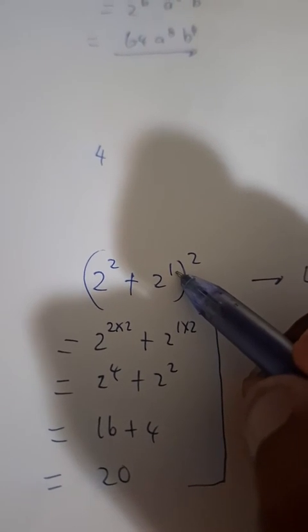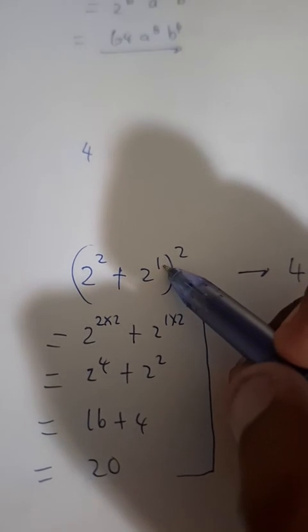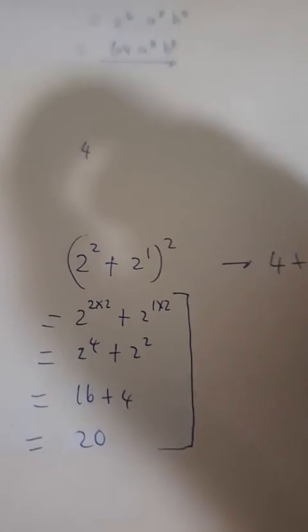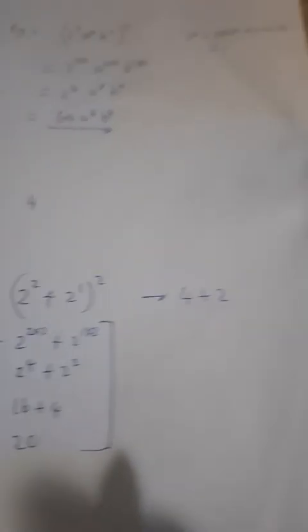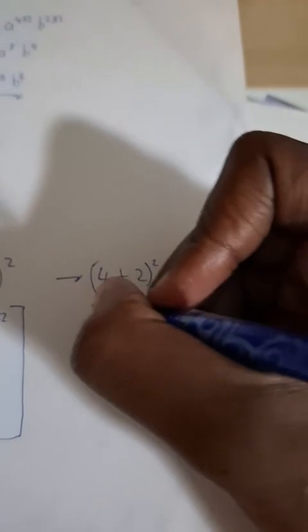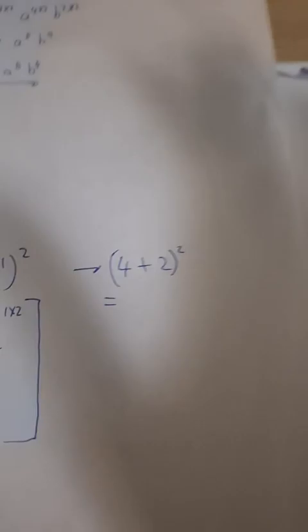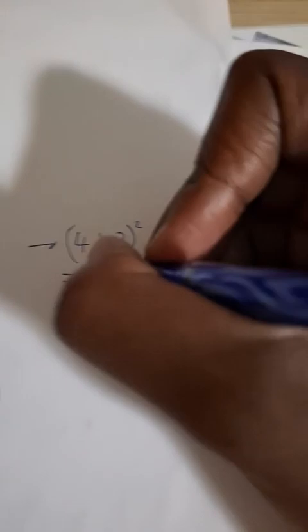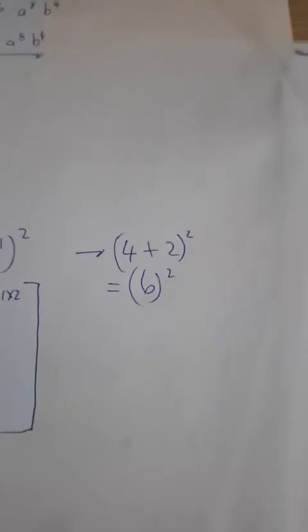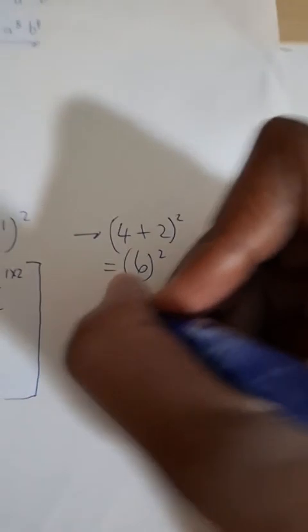Thank you for answering the first question. What's 2 to the power 2? You are 100% correct. Thank you. So 2 to the power 1 is 2. Thank you very much. What is 4 plus 2, guys? Okay, so that we can appreciate what's happening. 4 plus 2 is equal to what? Because 4 and 2, they are like terms, so we can actually add them. What's 4 plus 2? It's 6. And then, what is 6 squared, guys? What is 6 squared?